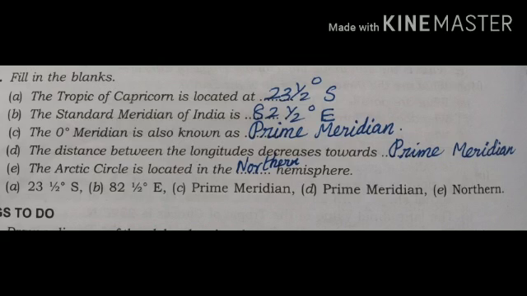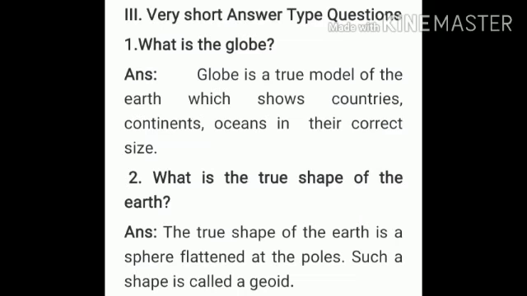Moving on to understand very short answers type questions. Question number 1. What is the globe? Globe is a true model of the earth which shows countries, continents, oceans in their correct size.